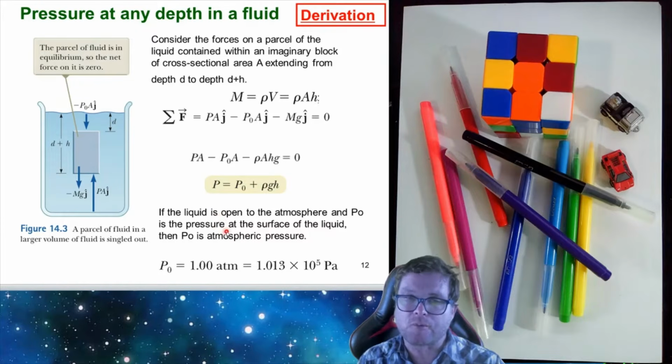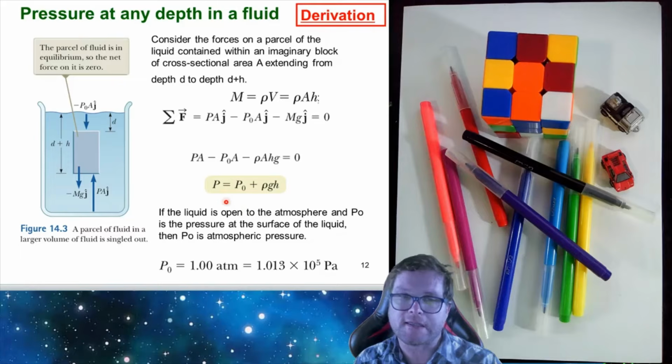So the result we have then, if the liquid is open to the atmosphere and P naught is the pressure on the surface of the liquid, then P naught is the atmospheric pressure. So as we see, P naught will be this number that we saw before, 101.3 kilopascals.